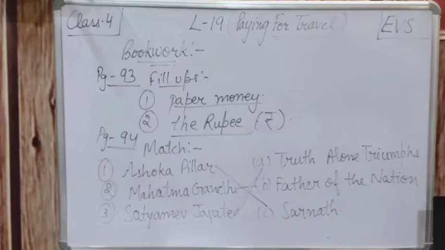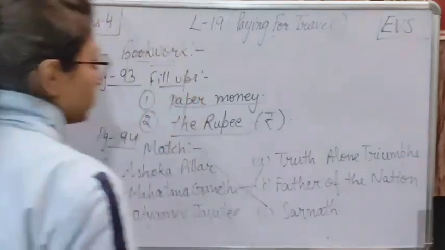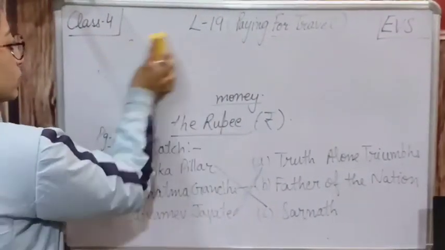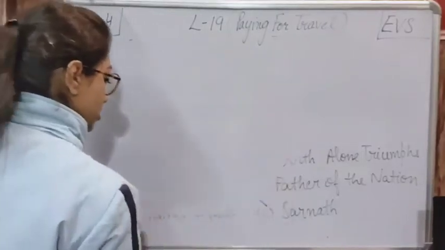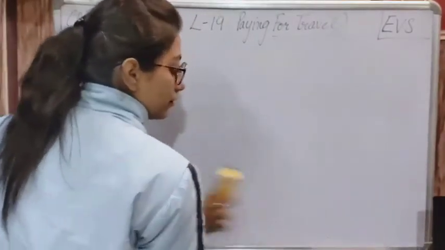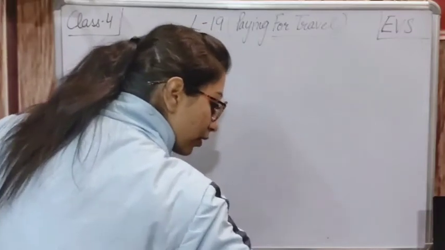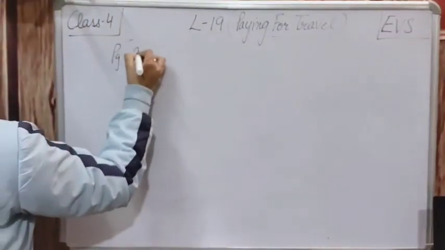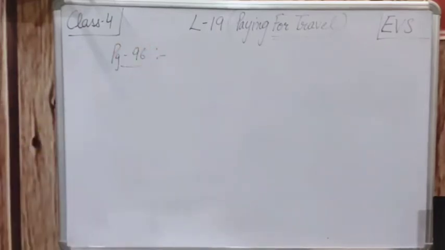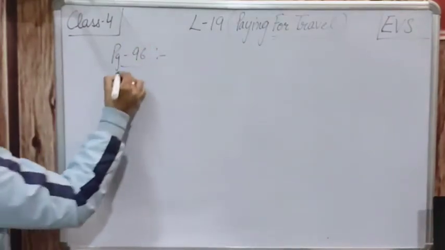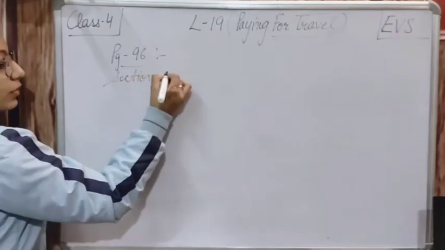After that, on page number 95, we have done the currency notes of the countries; हमने कंट्री के नेम वहाँ लिख दिए थे. Page number 95 is done. Now move on to the next page, number 96. Everyone open page number 96 now. So yes, on this page, first, the practice exercise section A is given.